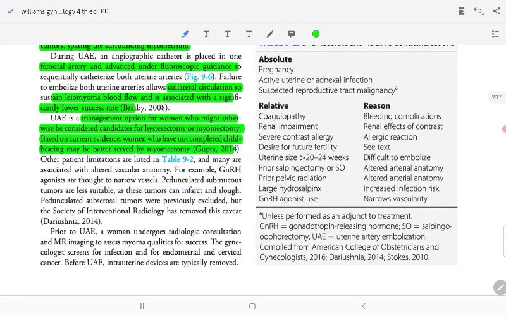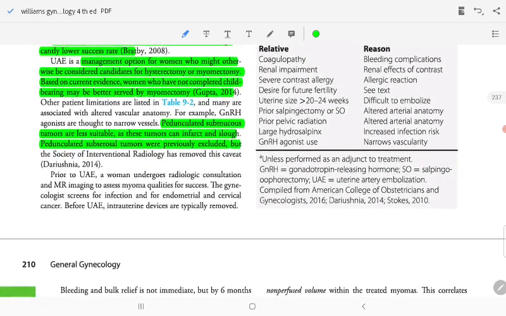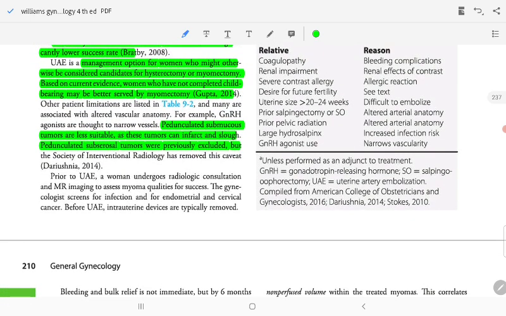This tumor can infarct and slough. Pedunculated submucosal tumors were previously excluded, but the society is interested in them. Prior to uterine embolization, women also undergo radiological consultation and MRI imaging assessment for quality and likelihood of success.